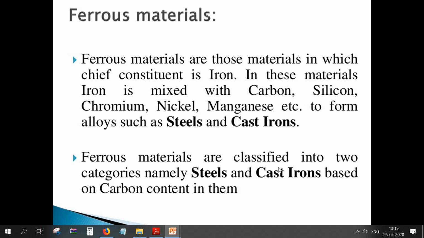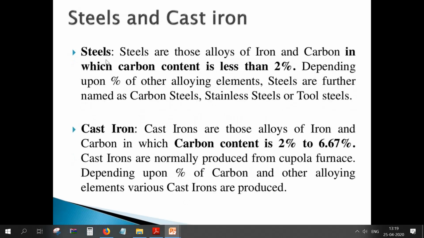Ferrous materials are classified into two categories, namely steels and cast irons, based on the carbon content present in them. First we are going to study steels, and later cast iron. What is a steel? Steels are those alloys of iron and carbon in which carbon content is less than 2%.